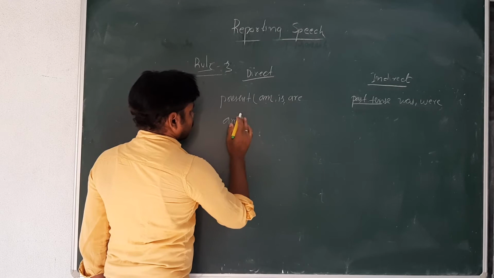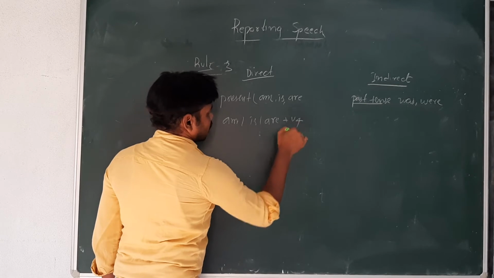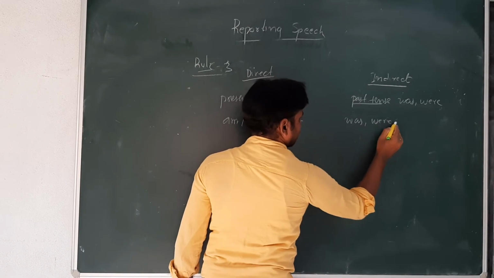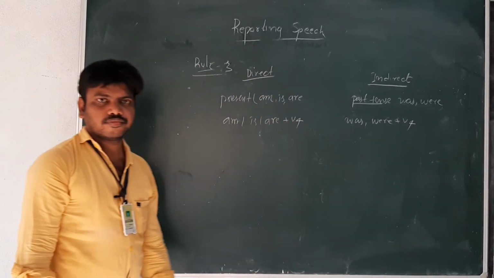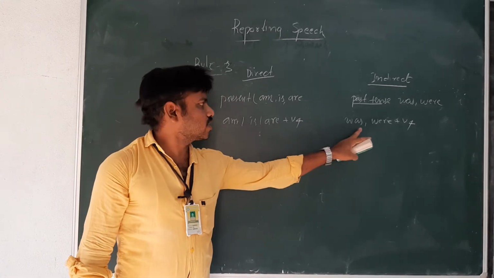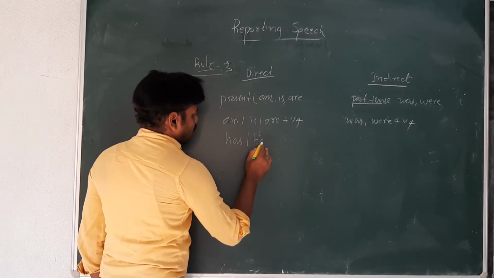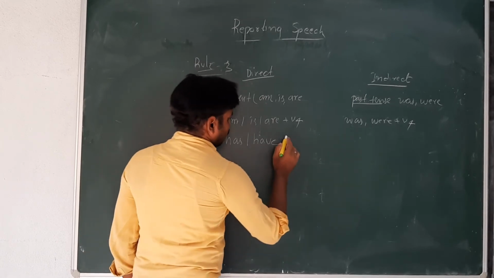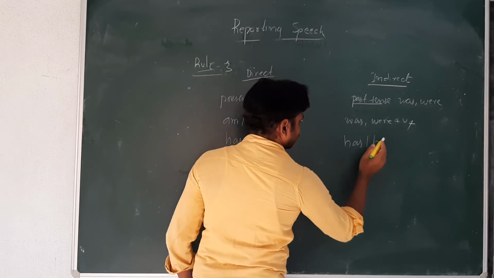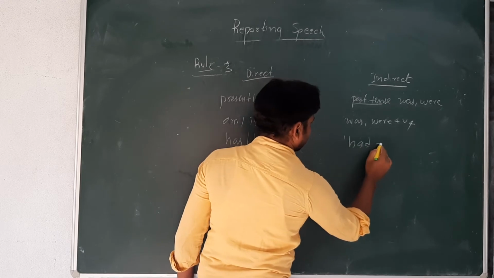Next, am or is plus V4, the ing form, will become was or were plus V4. Next, has or have plus V3 will become had plus V3.